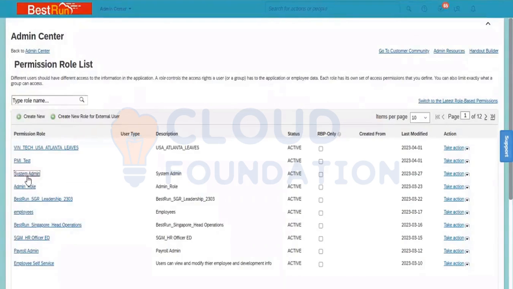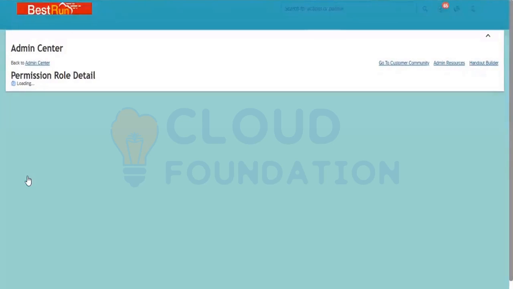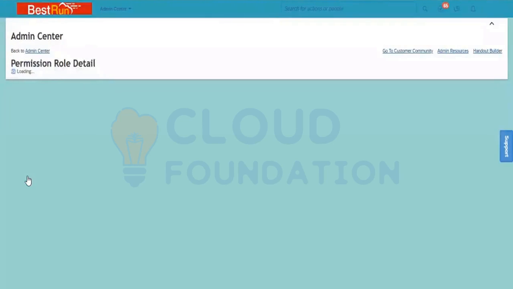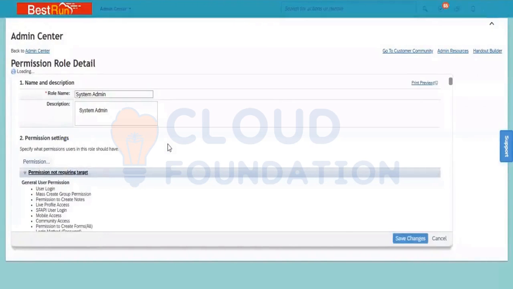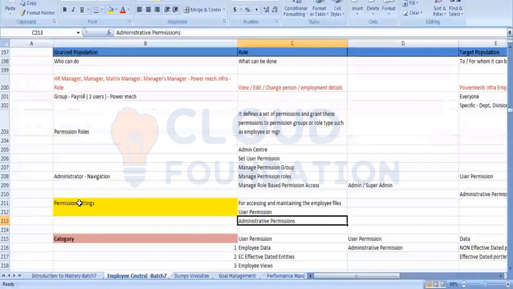When you click on a certain permission, I will explain to you in the coming session. But when you click on the certain permission, what will happen? It will take you into a screen. Now you have name, description, permission settings and permission. Same thing I explained to you here.